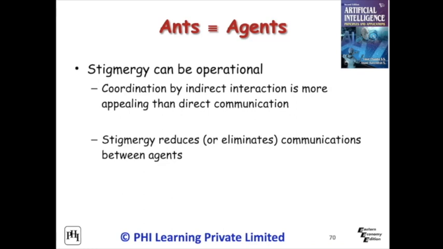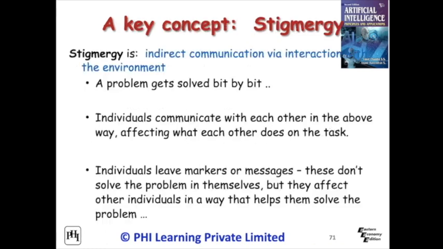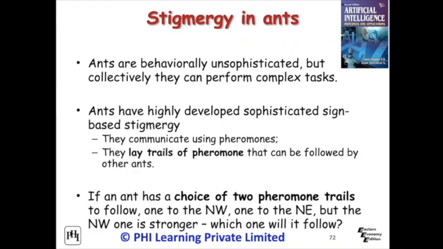Here ants are agents who work in coordination, where indirect interaction is more appealing than direct communication. Ant society has division of labor in communication with individuals. The communication is achieved by stigmergy of the ants. Stigmergy is a mechanism of indirect coordination, through the environment, between agents or actions. Stigmergy can be operational by coordination through indirect interaction, which is more appealing than direct communication, which reduces or eliminates communication between the agents. Stigmergy is used to get the problem solved bit by bit.